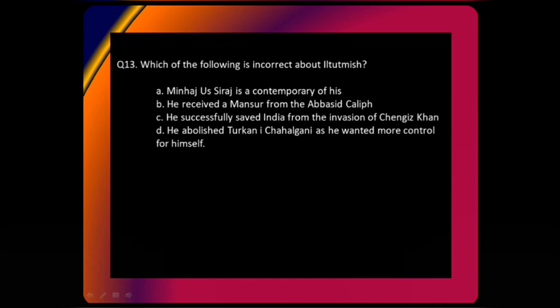All right. Well, the answer is D. Why? Because he was the one who started this Turkan-i Chahalgani, but it was Balban who abolished it. So that is correct, all of you who were saying D.